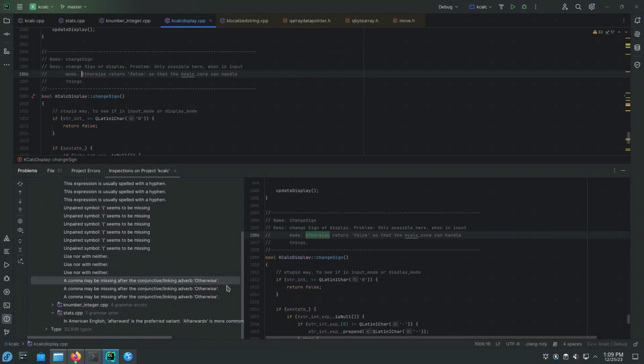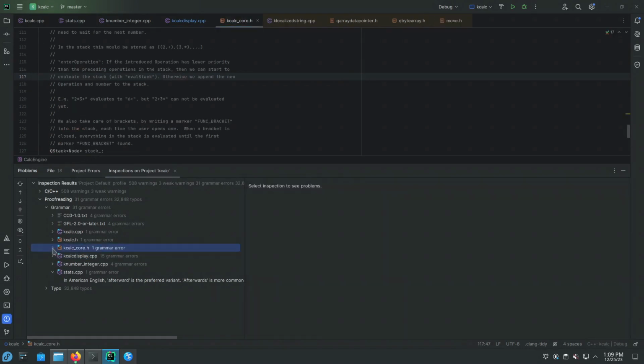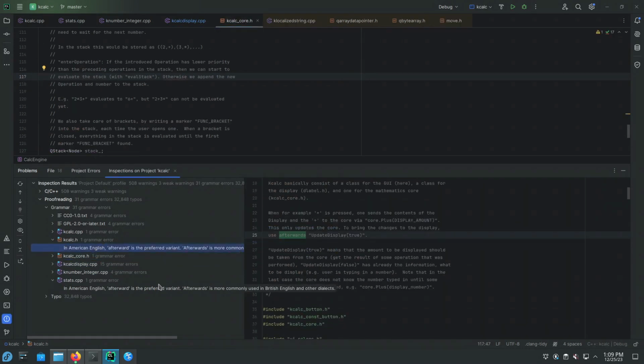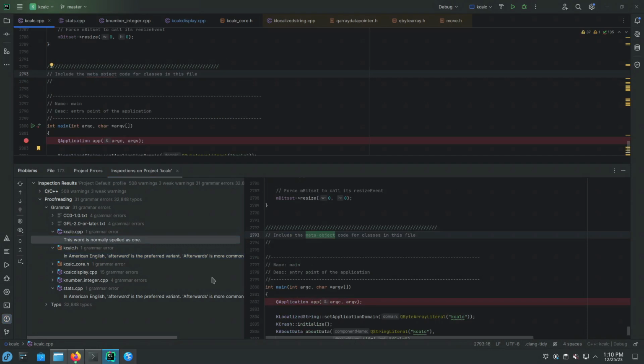Okay, for now I'm ignoring this type of error where a comma may be missing. Okay, next. So I'm not looking at missing commas. This only updates the core to bring the changes to the display. Use afterwards. Not sure. Meta object.